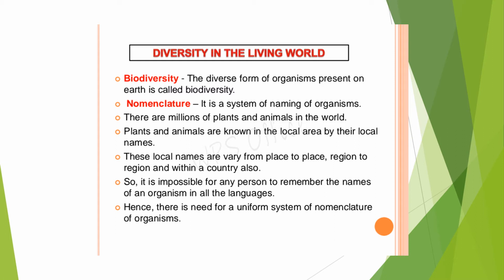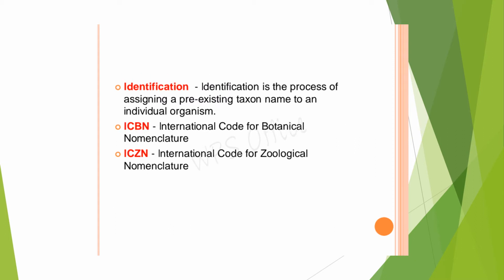So it is not possible for a person to remember the names of organisms in all the different languages. So we have to follow a uniform method of naming organisms. Thus comes uniform nomenclature. For that, first you identify the plant.